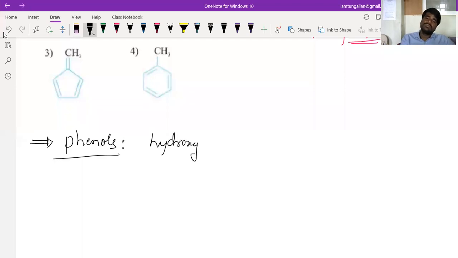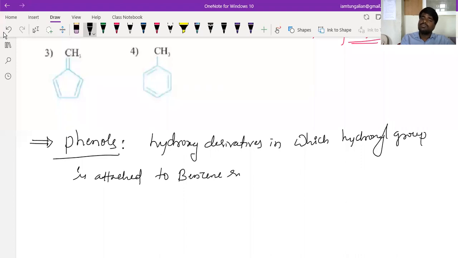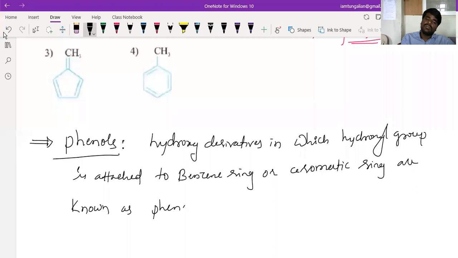Hydroxy derivatives in which a hydroxyl group is attached to a benzene ring or aromatic ring are known as phenols, we call them.